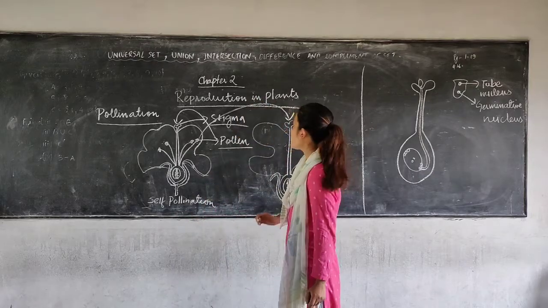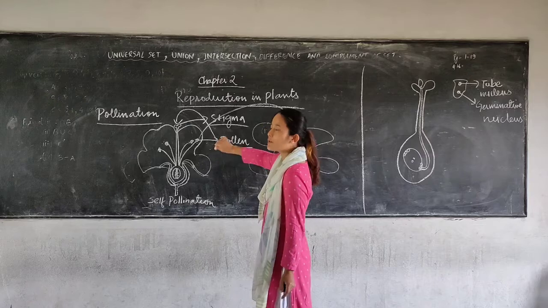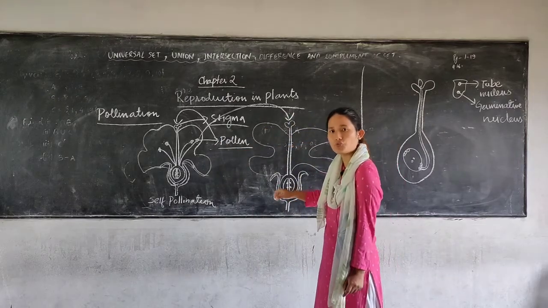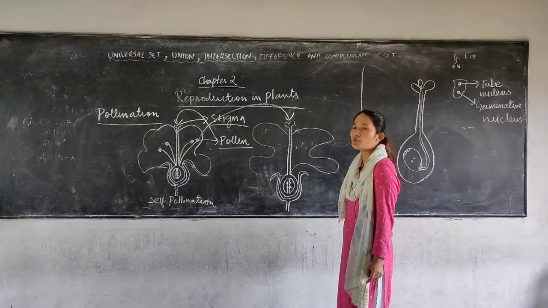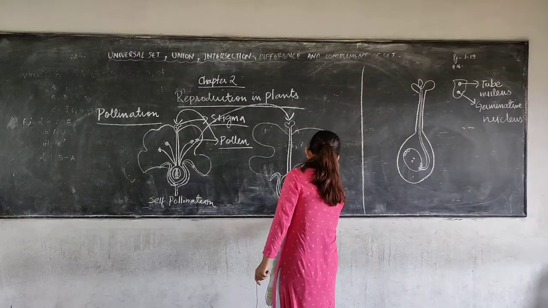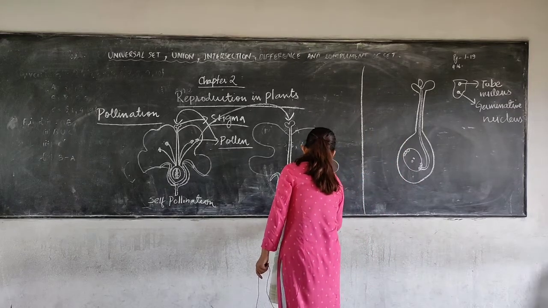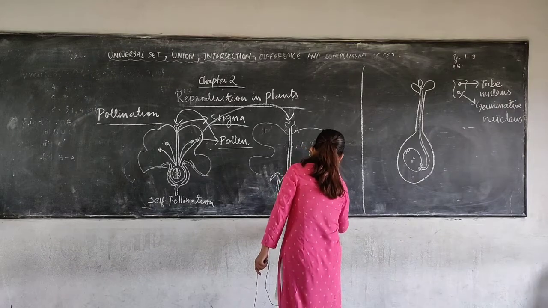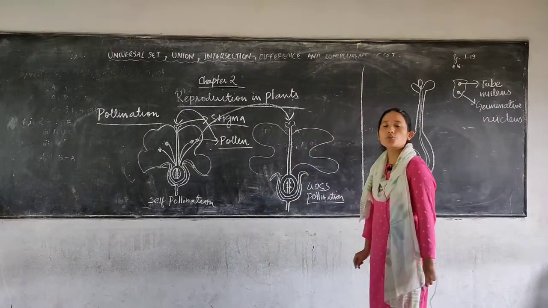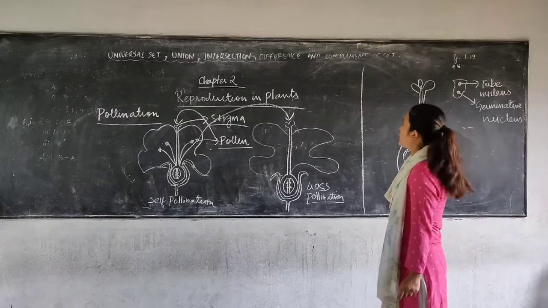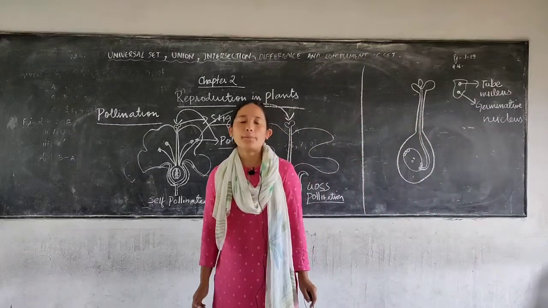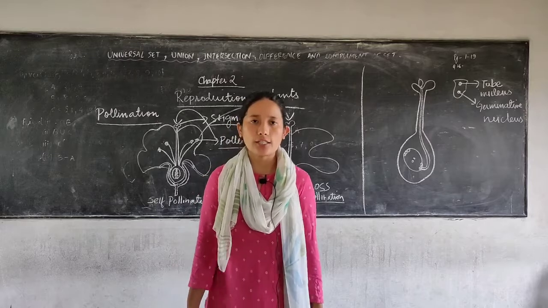So when the pollen grain of one flower is transferred to the stigma of another flower of the same species but in a different plant, that is referred to as cross pollination. This usually happens naturally.